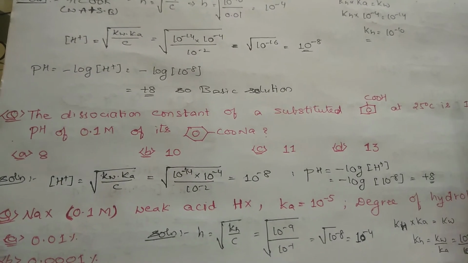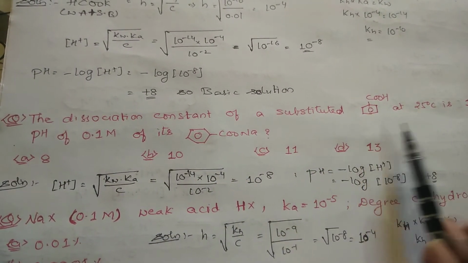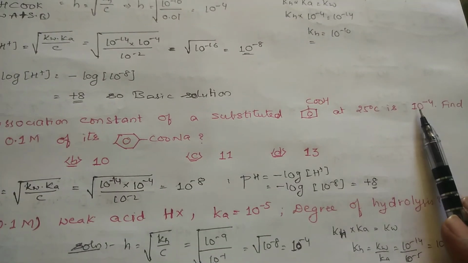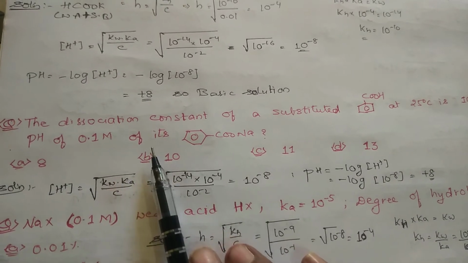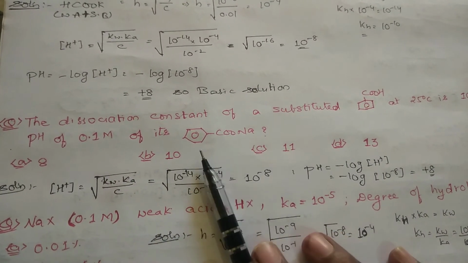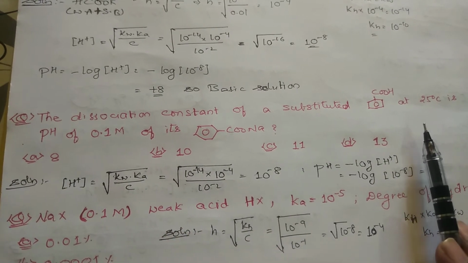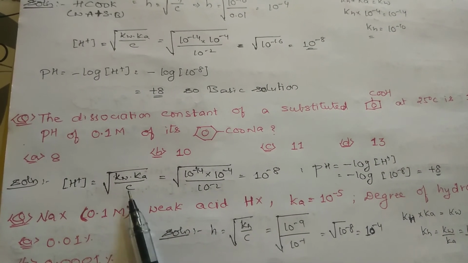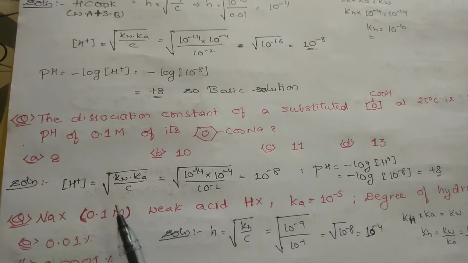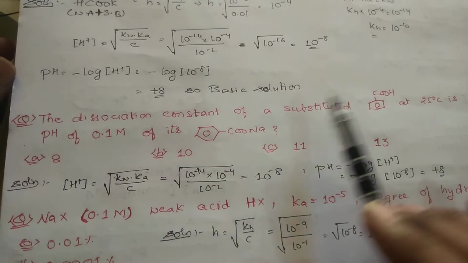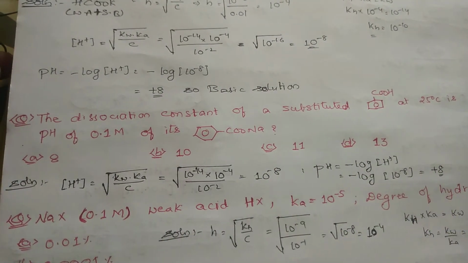Next one: the dissociation constant of a substituted benzoic acid at 25 degrees centigrade is 10 power minus 4. Find the pH of the solution of 0.1 molar of its sodium benzoate. Options are given here. Pause the video and try that. You know that the H+ concentration is equal to root of Kw by Ka into C. Pause the video and solve. Right, if you have solved that, the same thing, whatever we have done above, this is the answer. A is the answer.